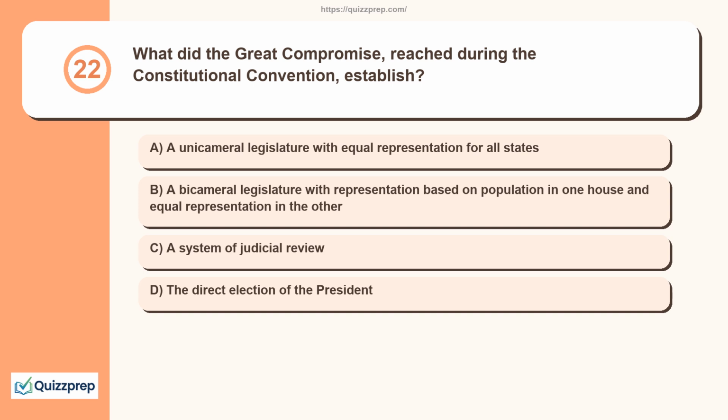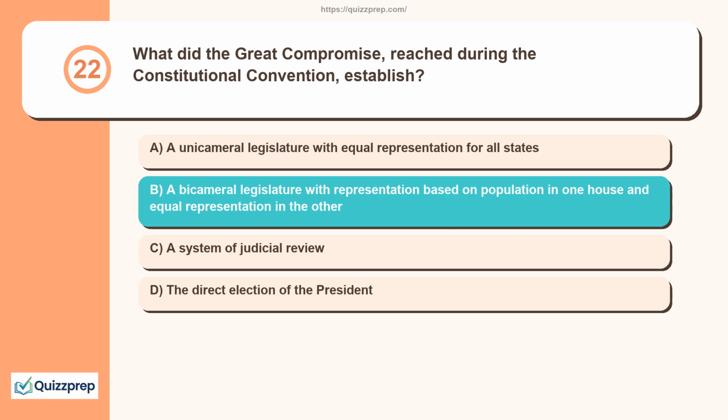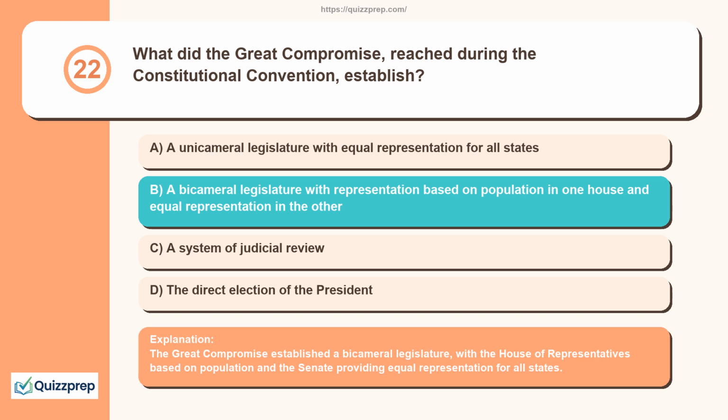Question 22. What did the Great Compromise, reached during the Constitutional Convention, establish? A unicameral legislature with equal representation for all states. A bicameral legislature with representation based on population in one house and equal representation in the other. A system of judicial review. The direct election of the president. The Great Compromise established a bicameral legislature, with the House of Representatives based on population and the Senate providing equal representation for all states.